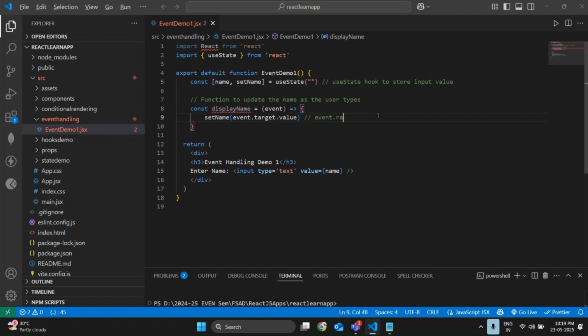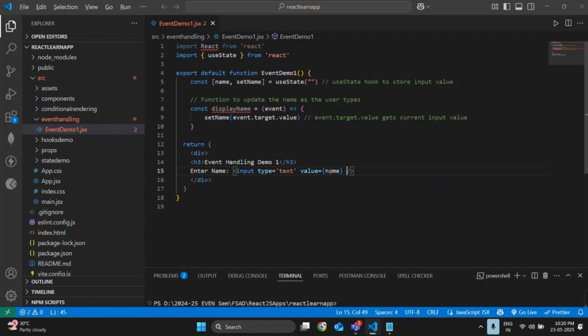event.target.value gets the current input value. Whenever I write some text in the input box, that text will be stored via setName. Whenever I click on that button, the name which I entered in the text box is going to be assigned to that particular name, like the current input value. Done.